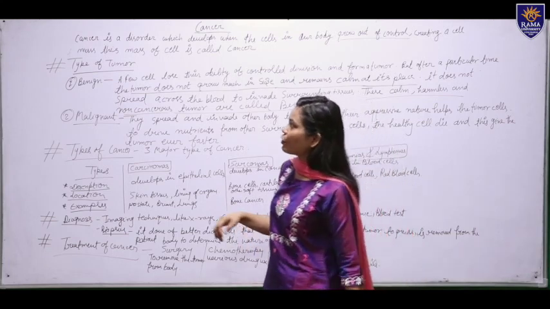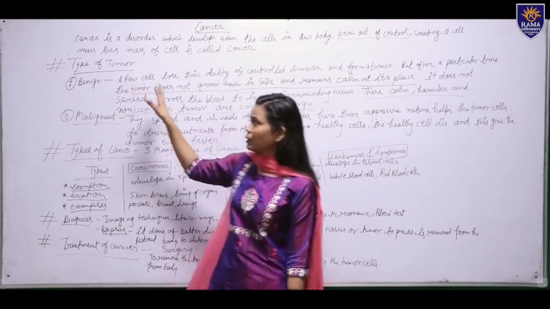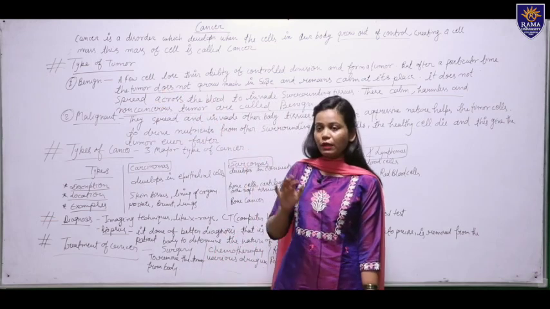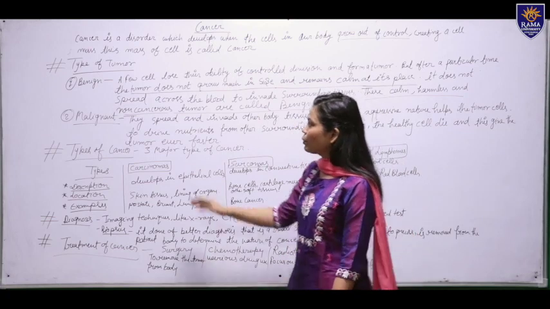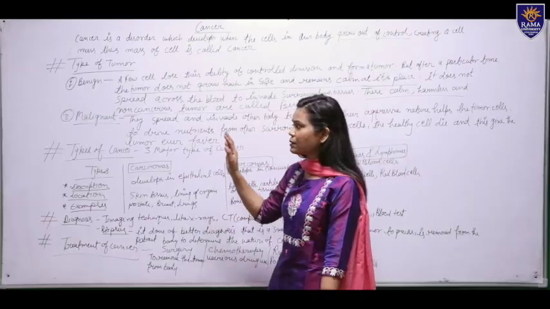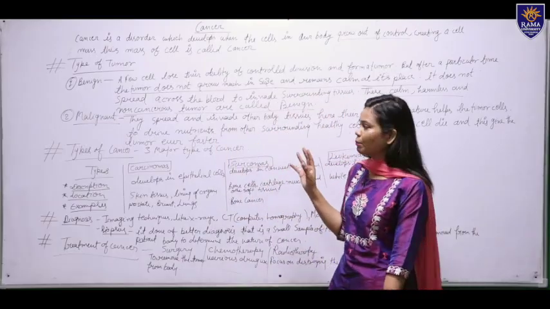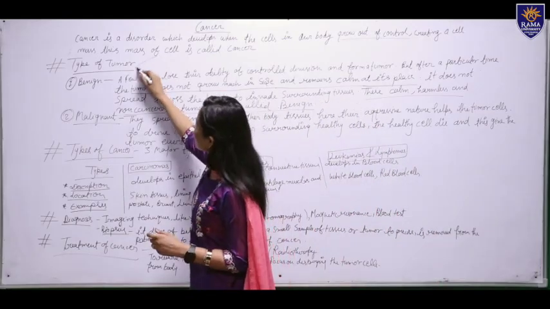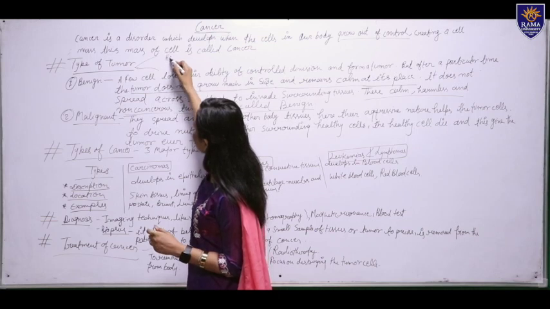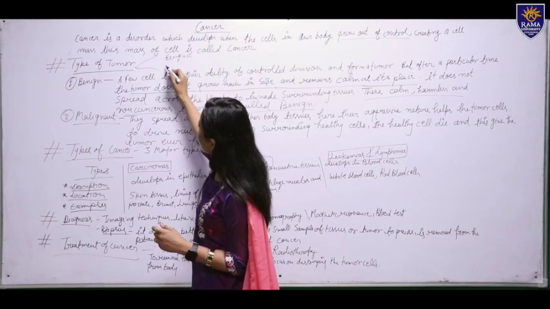Okay, now we will talk about the two basic types of tumor available in our body. First we will talk about the benign tumor, and second the malignant tumor. So they are divided into two types, benign and malignant.